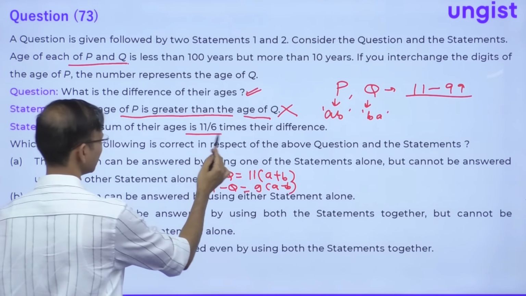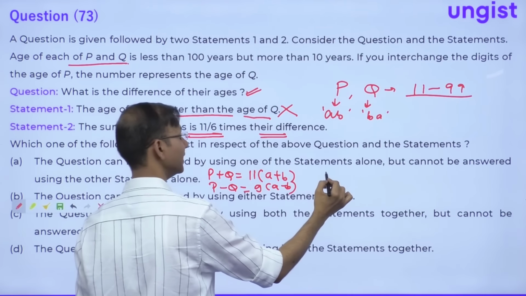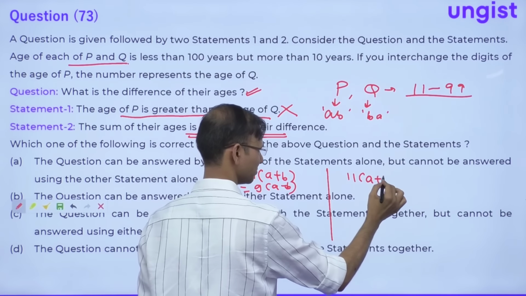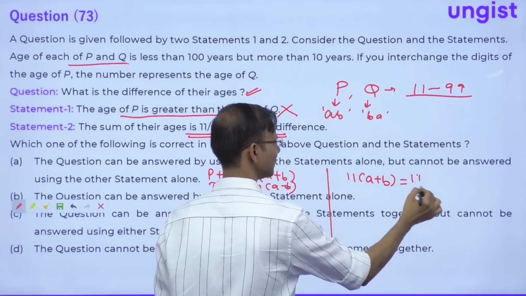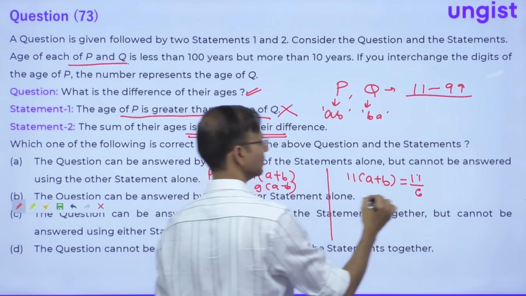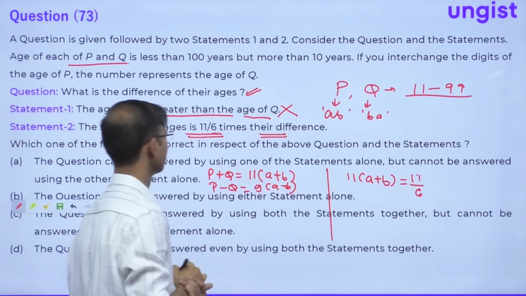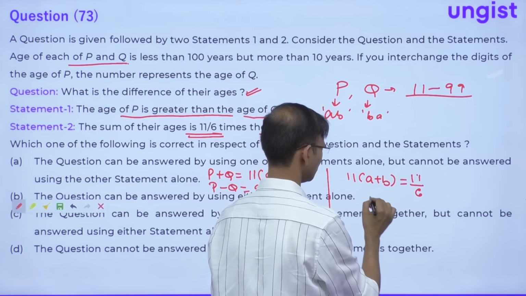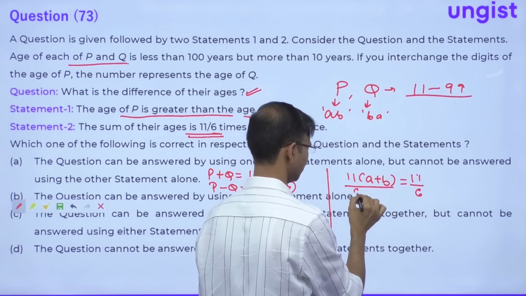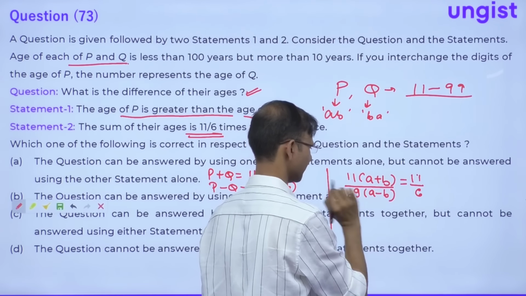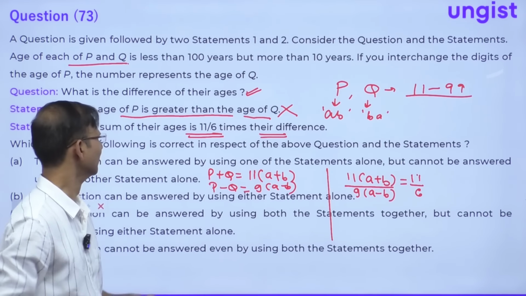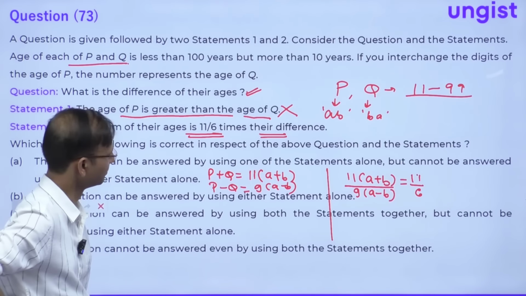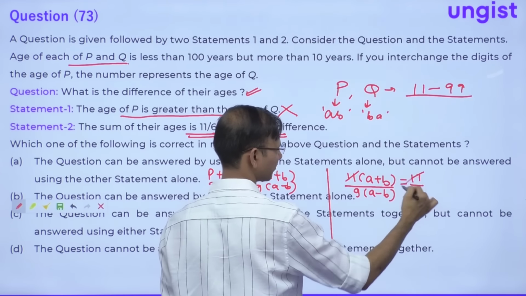The sum of their ages is 11 by 6 times of their difference. The sum of their ages is 11 times A plus B, equal to 11 by 6 times the difference of their ages. Right? If you divide this, you will get 11 by 6. The question is saying like this, guys, I mean, the ratio of their sum and the difference is 11 by 6. Correct? Okay. So, 11, 11 cancelled.